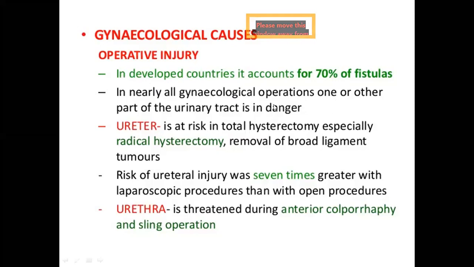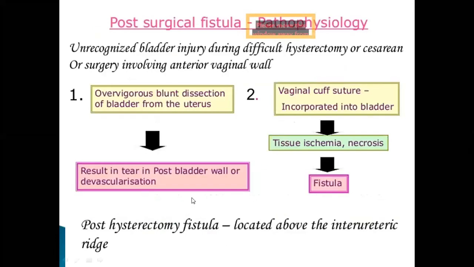So in nearly all gynecological operations, one or other part of the urinary tract is in danger. The ureter may be at risk during total hysterectomy, radical hysterectomy, and removal of broad ligament tumors. Then the risk of urethral injury will be there during laparoscopic procedures and in vaginal surgeries. So the urethra is threatened during anterior colporrhaphy and during sling operations. So you can easily remember, during abdominal surgeries, the ureter and bladder will be at danger, whereas in vaginal surgeries, the urethra will be at danger.